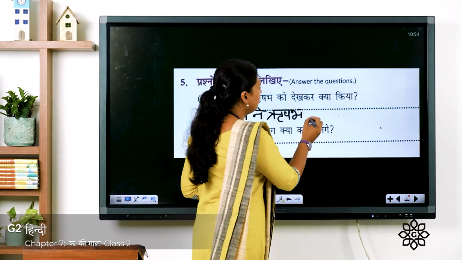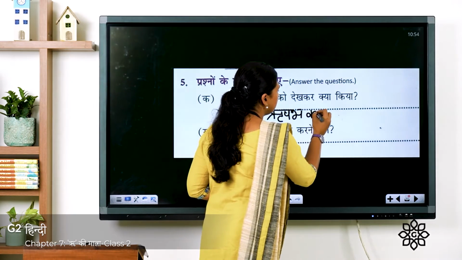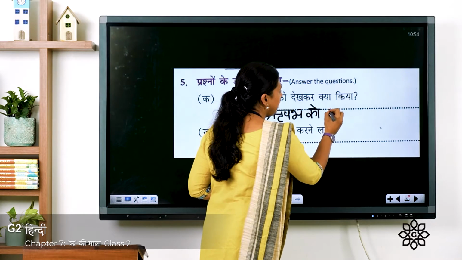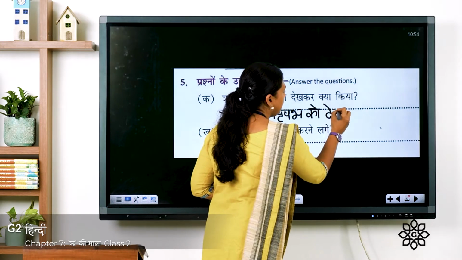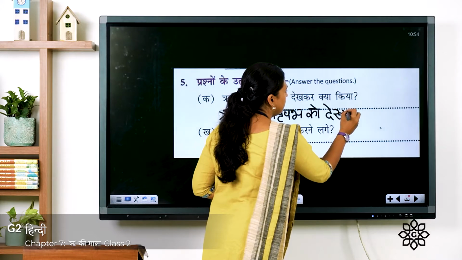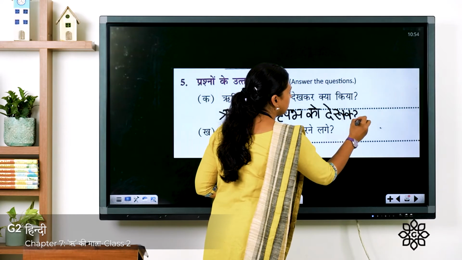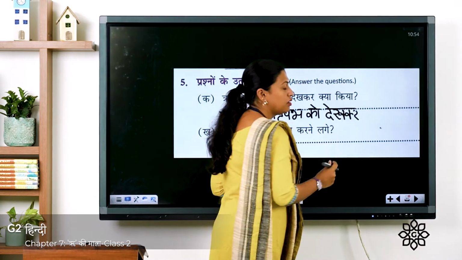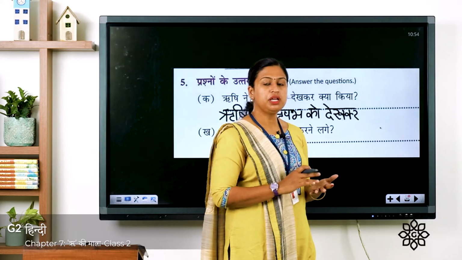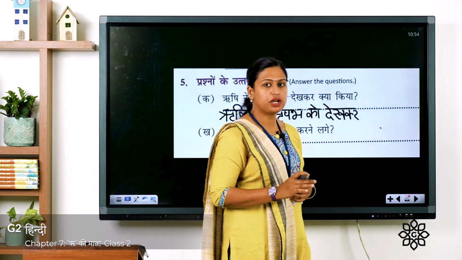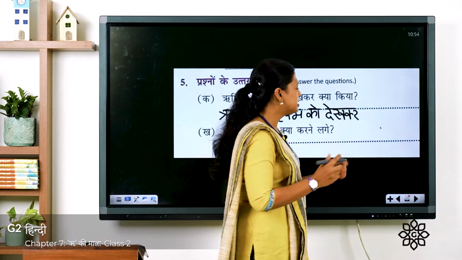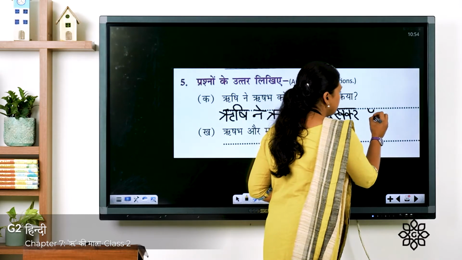ऋषभ को देखकर. So you have to write देखकर. So you remember ऋषि ने ऋषभ को देखकर पुचकारा. So you have to write this puchkara word here.